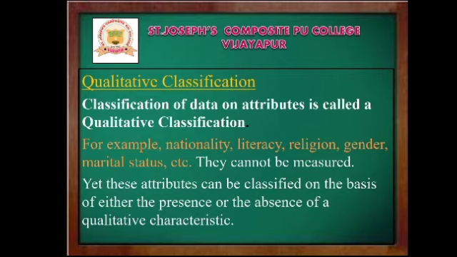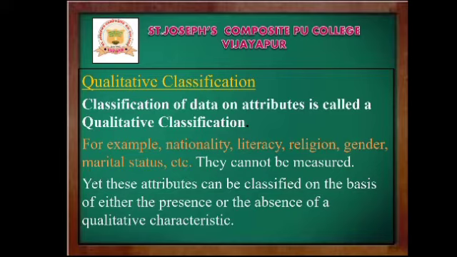The third one, qualitative classification. Then what is qualitative classification? The classification of data on the basis of attributes is called qualitative classification. The attributes are nationality, literacy, religion, gender, marital status. So the data which are classified on the basis of attributes is called qualitative classification, and they cannot be measured.